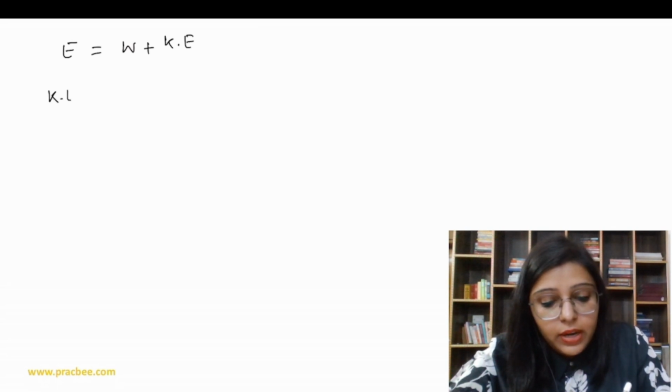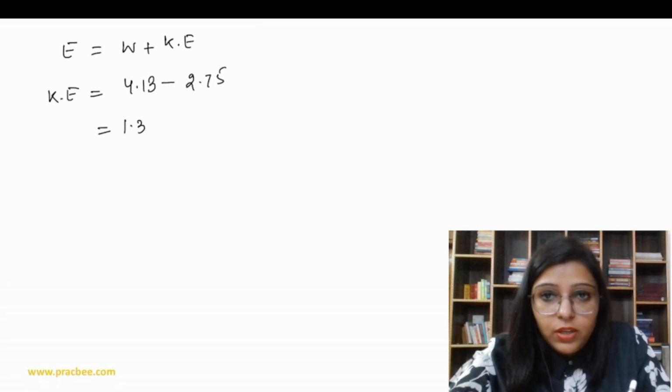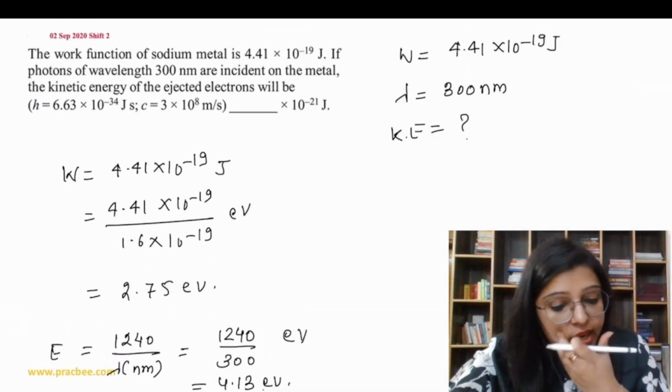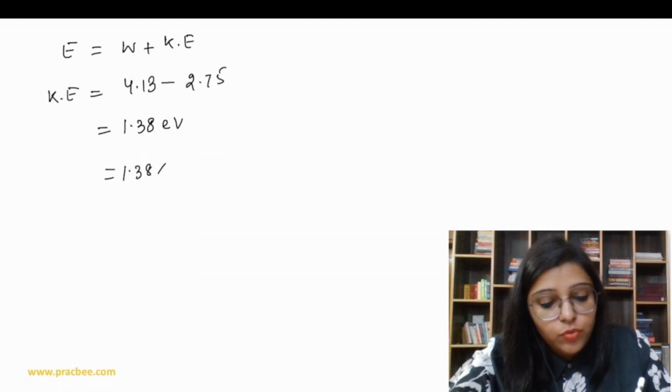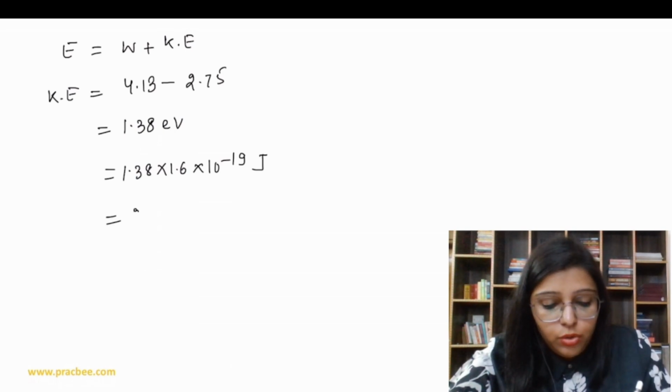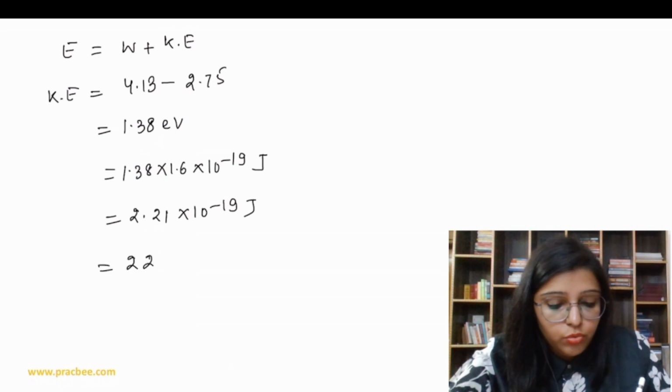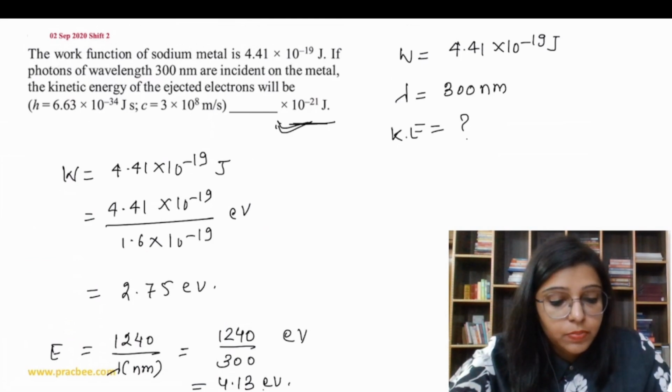Now we know that energy is equal to work function plus kinetic energy. So let's find out kinetic energy from here. Energy is 4.13, work function is 2.75. So we get 1.38 electron volt. But we have to write the answer in terms of joule. So the next task is to convert electron volt into joule. On solving this, we get 2.21 into 10 to the power minus 19 joule, which we can report as 221 into 10 to the power minus 21 joule. We have to report the answer with respect to this.